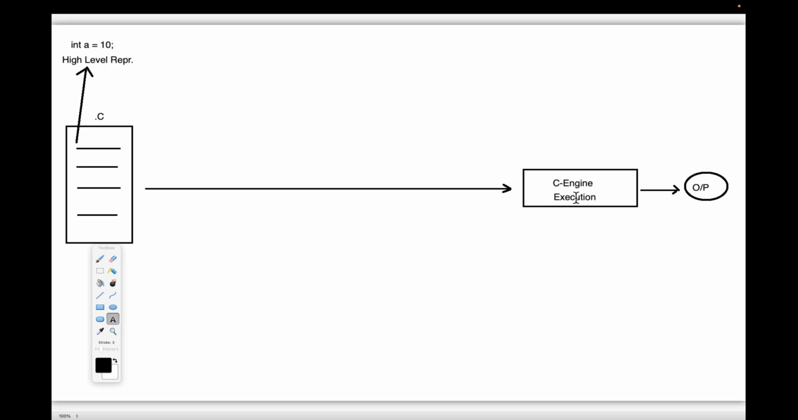Now tell me, is the C engine a human being or a machine? Please confirm to me immediately. What is this C engine? Is it a human being or a machine? Come on, guys, what is it actually?